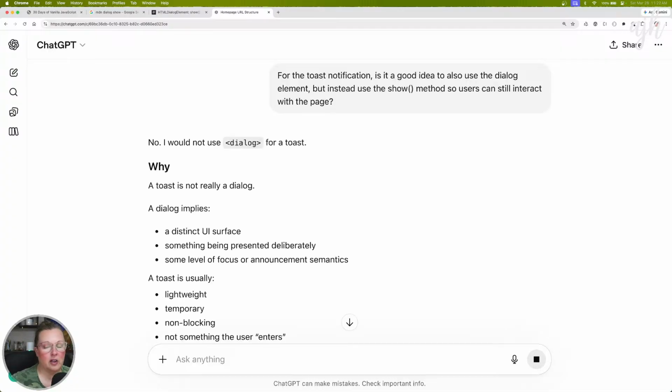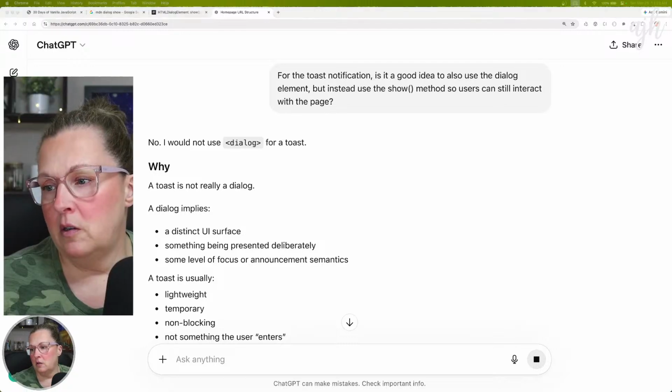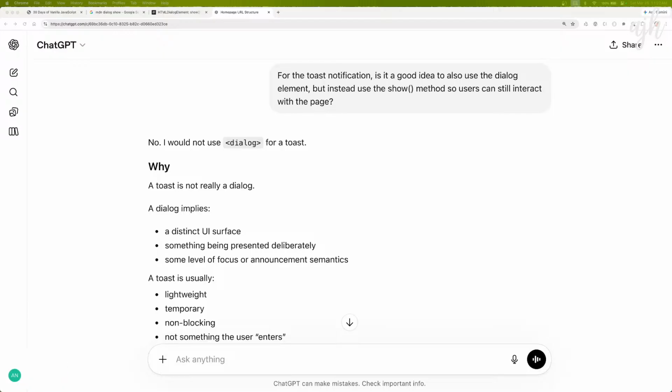Interesting. Hang on, give me a second. There's music outside. I'm going to go close my window. One moment. Whoops, wrong one. Okay.